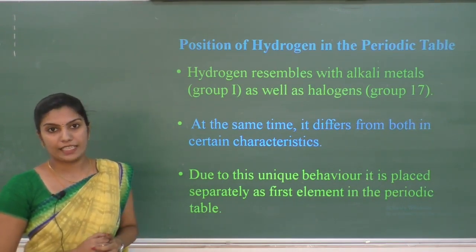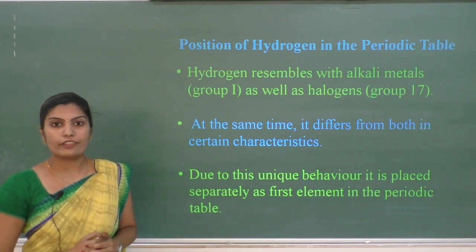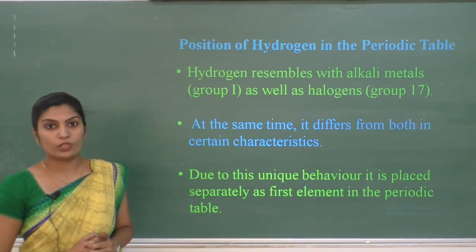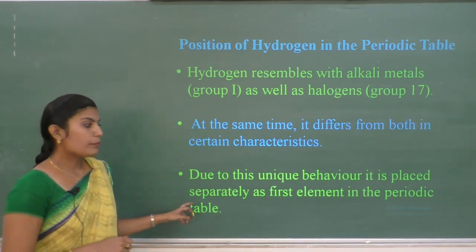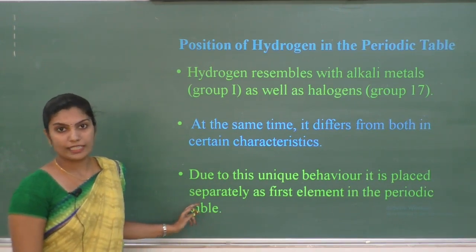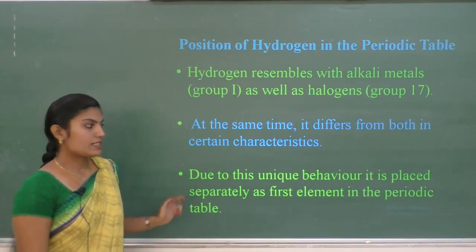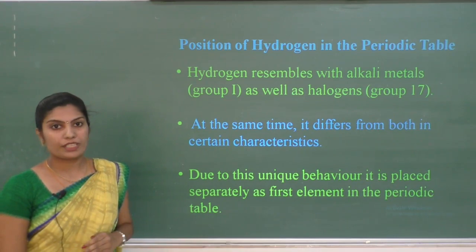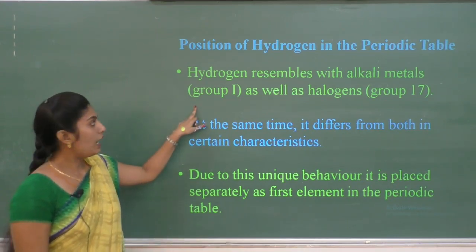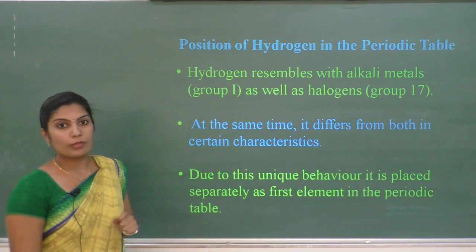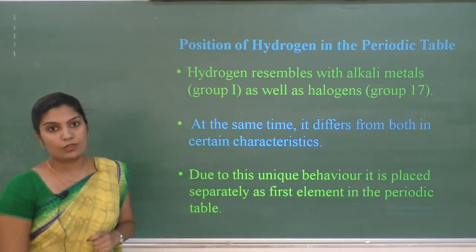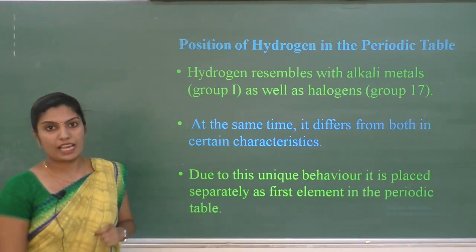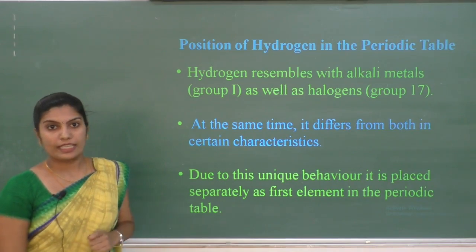Not only similarity, it also shows some differences with alkali metals and halogens. Therefore, it is placed as a separate element in the periodic table. Therefore, we consider it a unique behavior of hydrogen. Some properties of hydrogen are similar to alkali metals as well as some to halogens. Therefore, it is studied as a separate chapter.